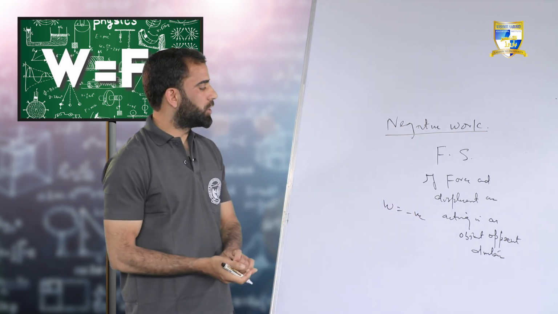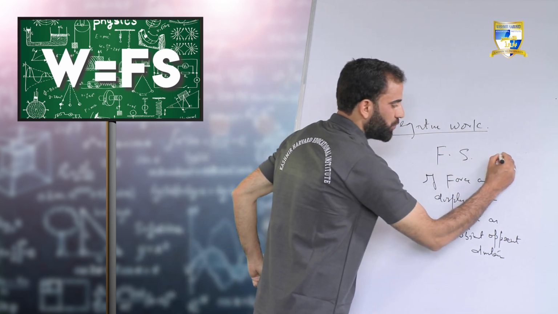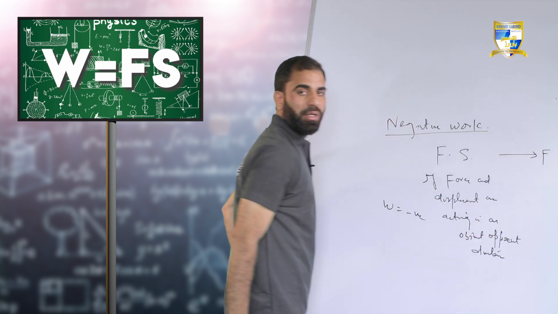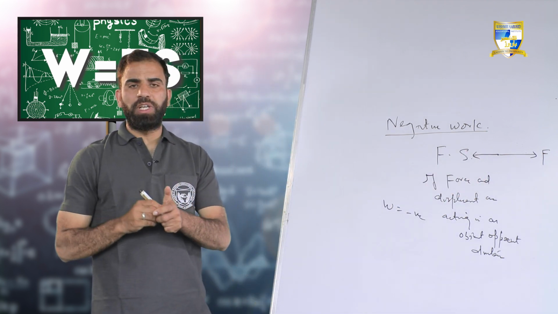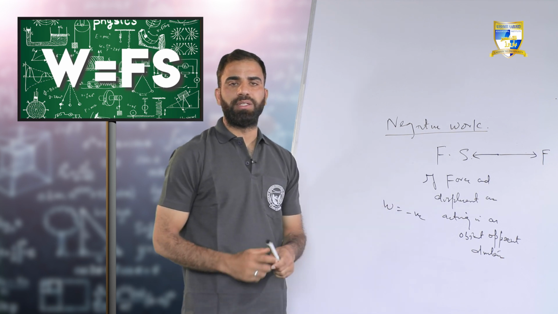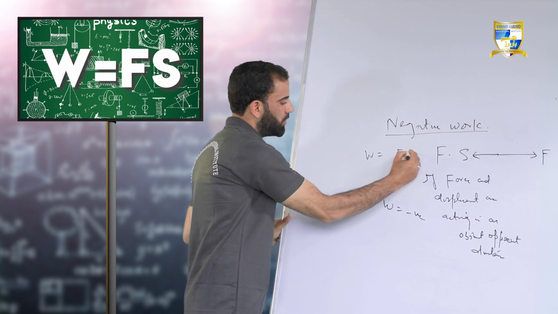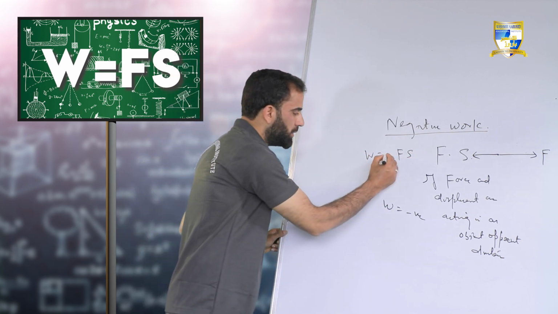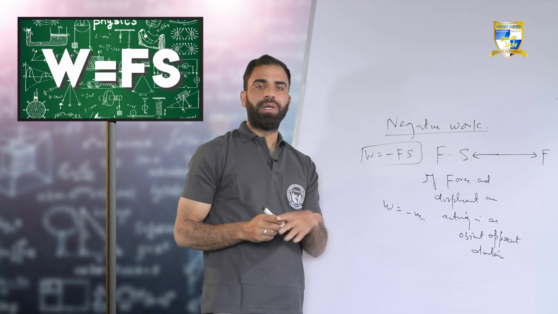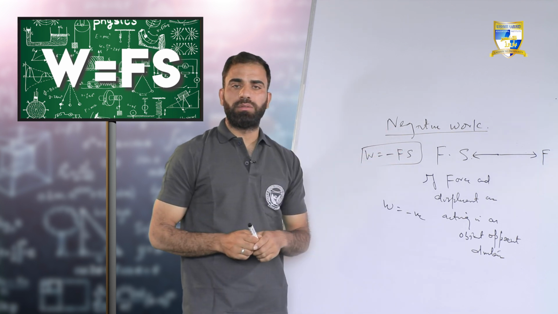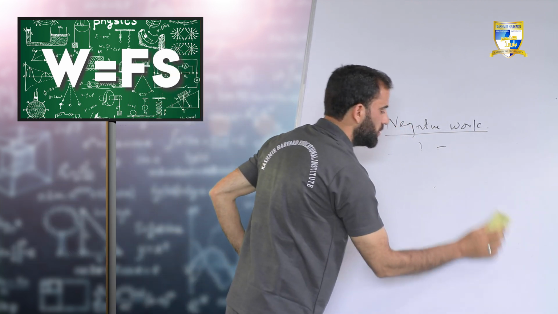That is, force and displacement are going to act in the opposite direction. That is, if force is acting in the right direction, the displacement will be acting in the left direction. So, if force and displacement are acting in an opposite direction, the work done is taken as negative work. The formula will be the same, that is Fs, but what we are going to put here is a negative sign. So what is negative work? If force and displacement are acting in an opposite direction, then work done is taken as negative work. Let me cite one example here.